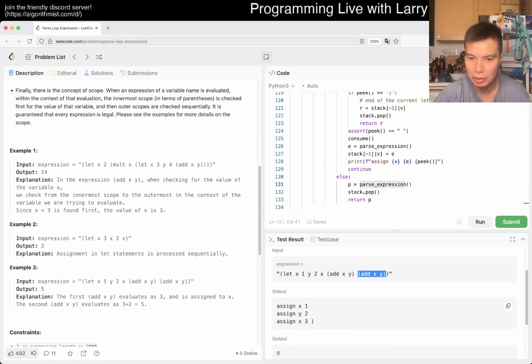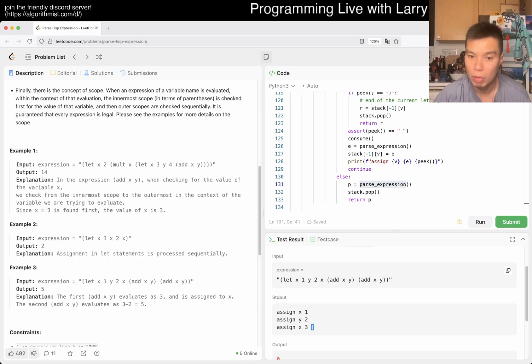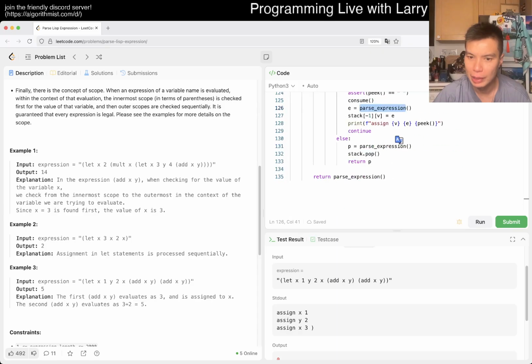I don't know why there's an extra. Oh, that's on the. Oh. I guess that's where this is wrong. Because parse expression should remove the right parens, but it doesn't. That's the reason.